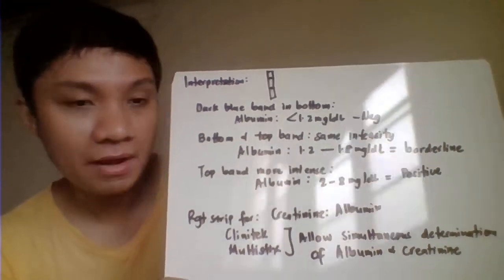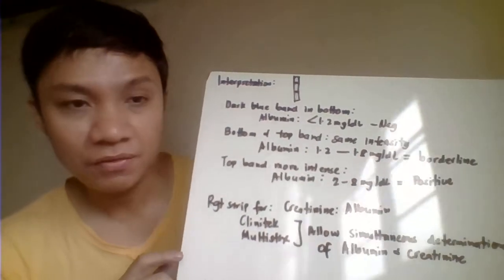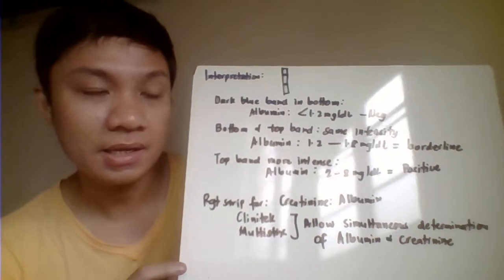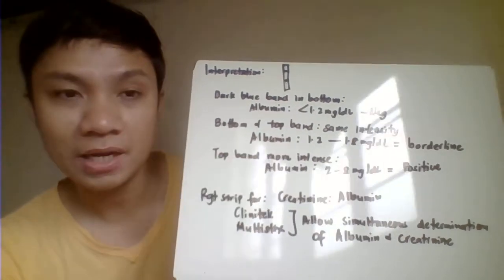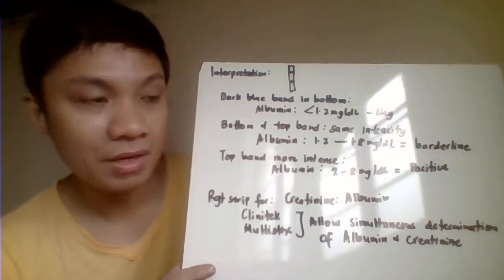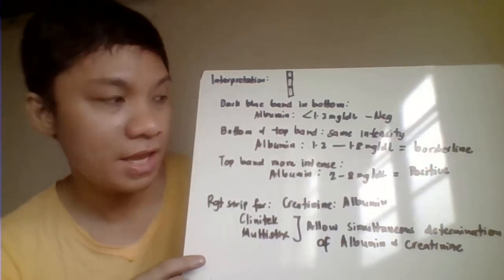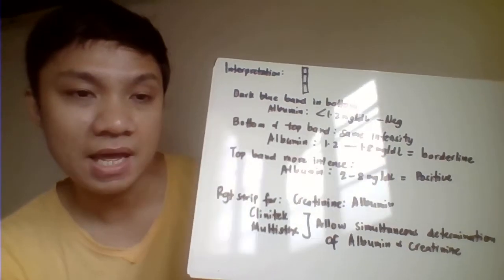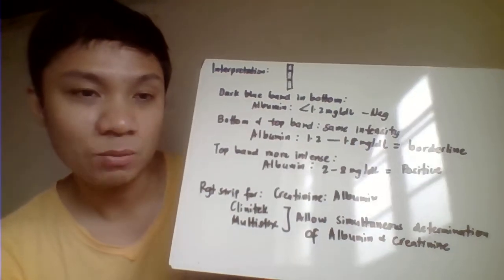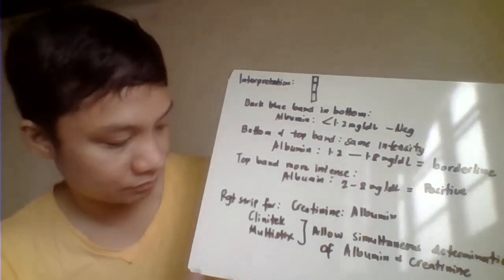Okay, another one we have here: if much of the intensity of the blue color is on the upper area compared with the lower area, that will signify an albumin concentration of 1.8 to 2. Others, you have here 2 to 8 mg per dl, signifying that that one is a positive result.